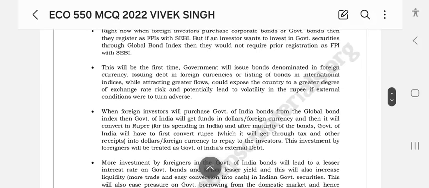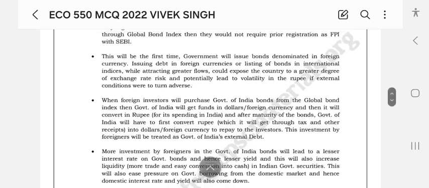This will be the first time the government will issue bonds denominated in foreign currency. Issuing debt in foreign currencies for listing of bonds in international indices, while attracting greater funds, could expose the country to a greater degree of exchange rate risk and potentially lead to volatility in the rupee if exchange conditions turn adverse.